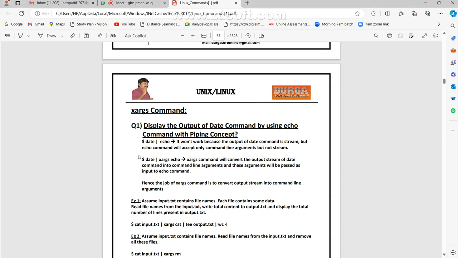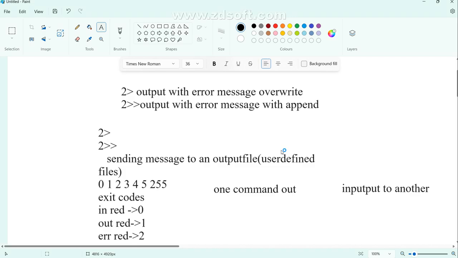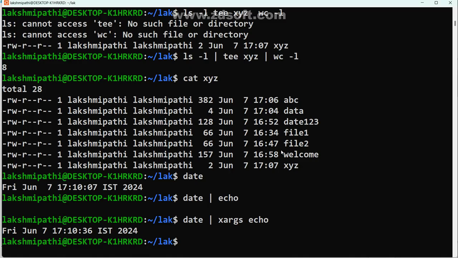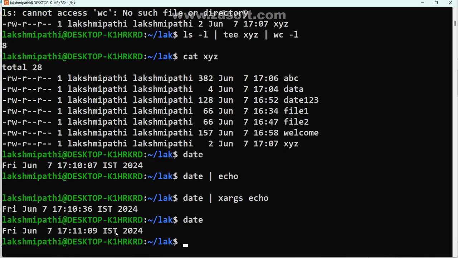Now see date and echo, it won't work because the output of date command is a stream, but echo command will accept only command line arguments but not stream. But stream means by default it will display. Stream is flow. Just we are getting. It is not given to another.